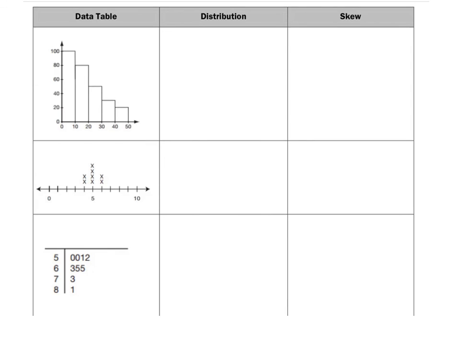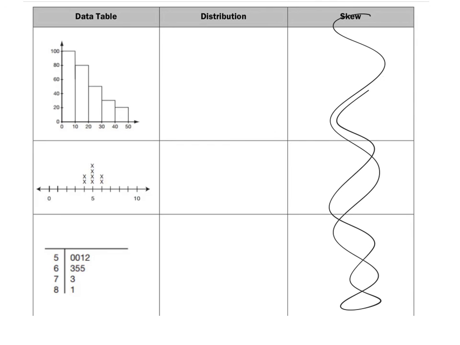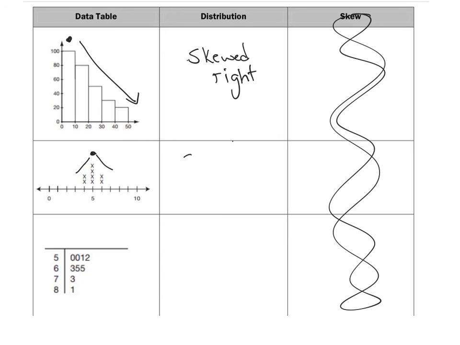Okay, so on this one, mark out skewed, and we are just going to talk about the distribution. I didn't mean to actually put the third category. So once again, look for your high point. The high point is on the left on this one, so it is skewing to the right. Okay, on this one, 5, right here is my peak. And if I notice, this side has 2 and this side has 2. So this is symmetrical because it has the same amount on both sides.